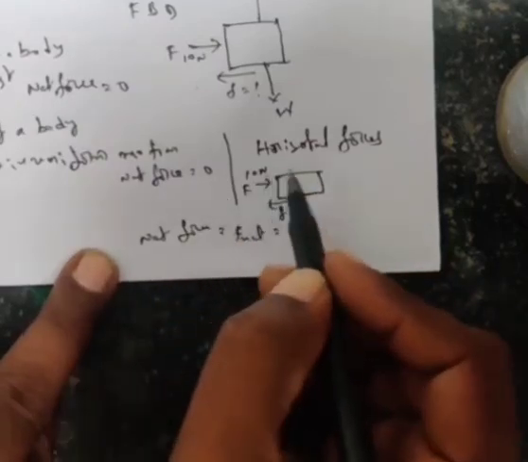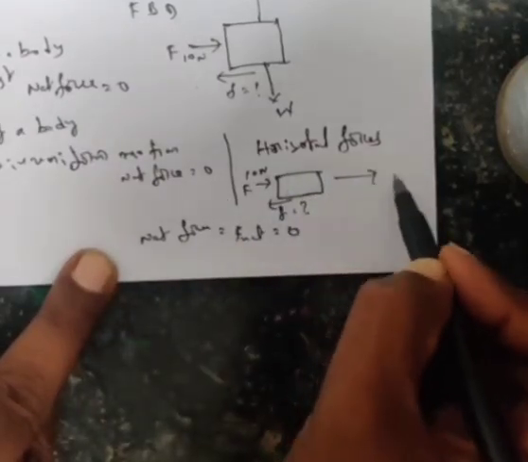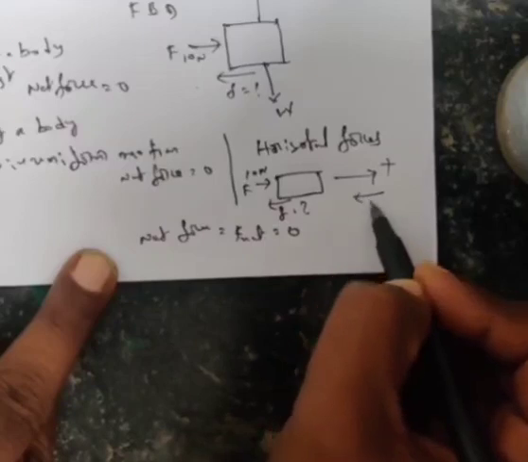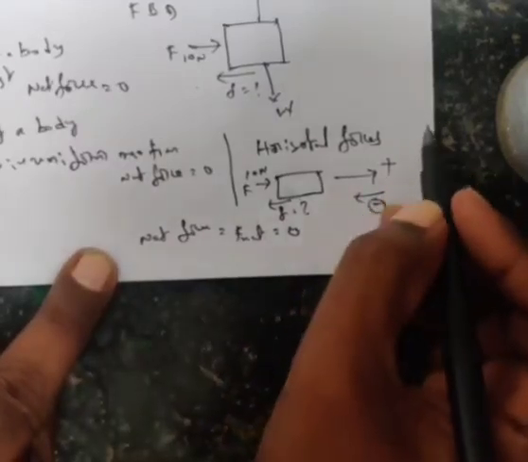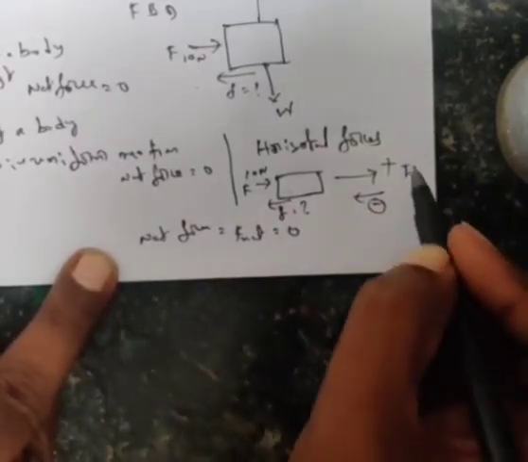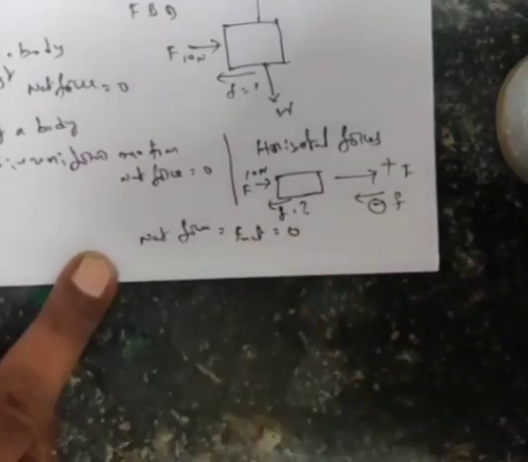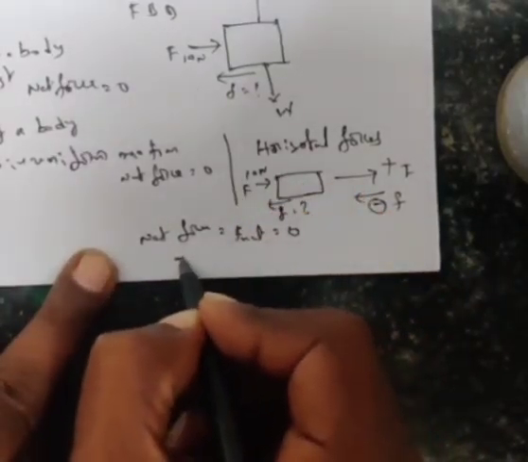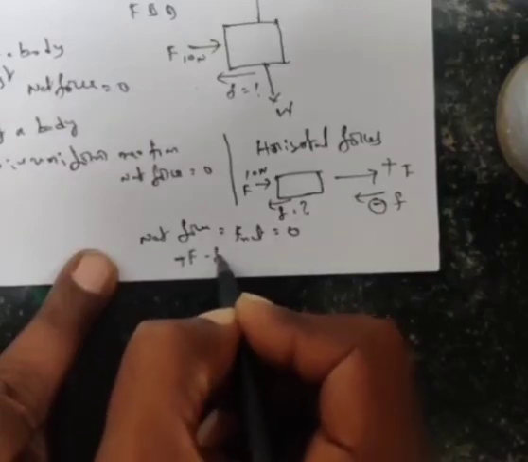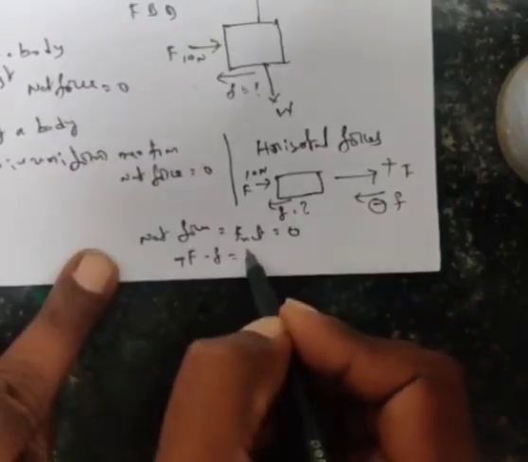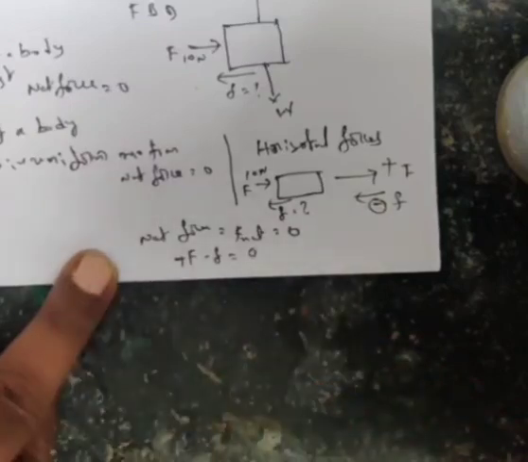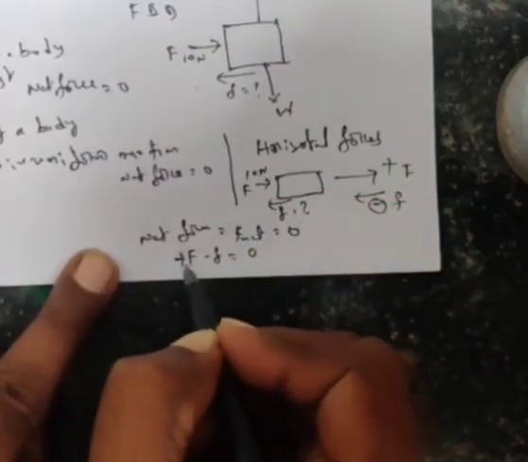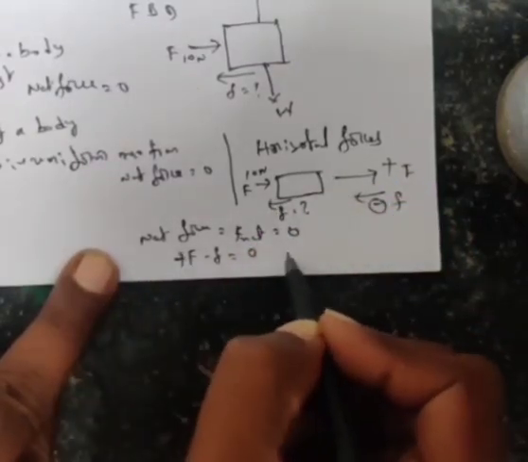If you consider this direction as positive, the opposite direction must be negative. The applied force is in the positive direction, and the opposite direction force is the frictional force. Therefore plus F minus f, that is the net force, is equal to 0. You know the applied force is 10 newtons.